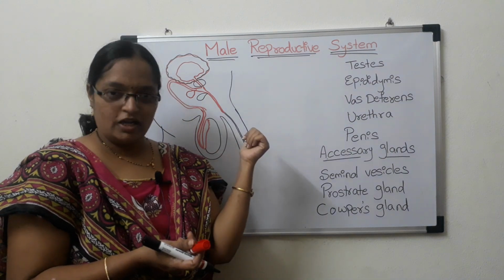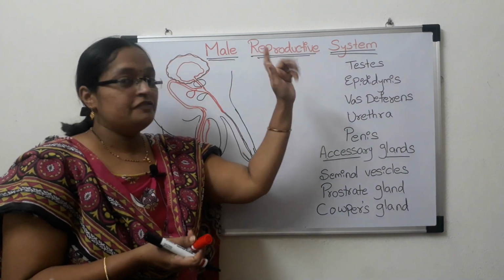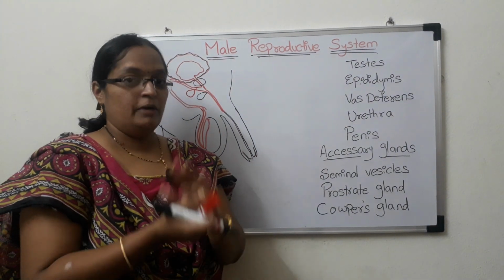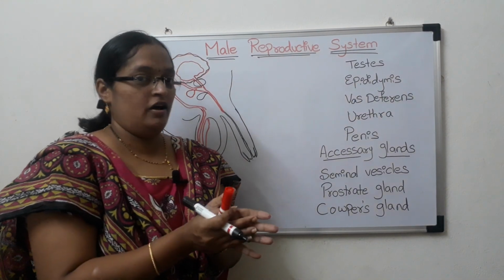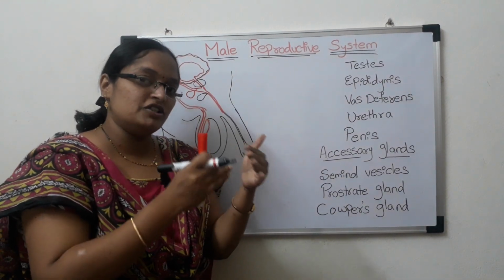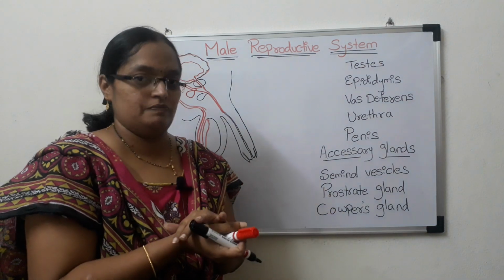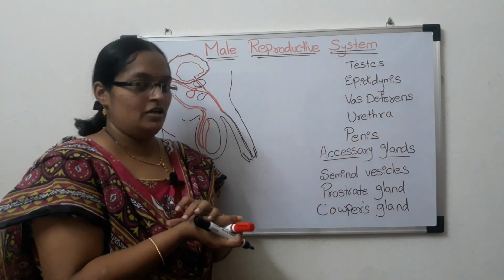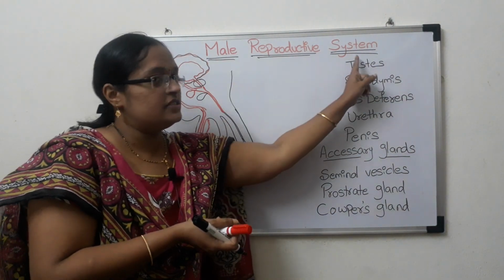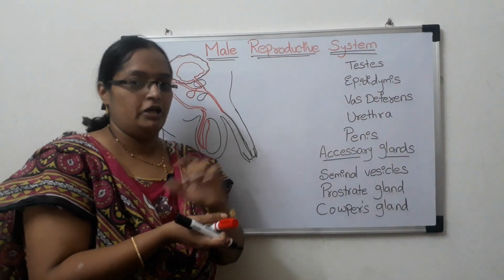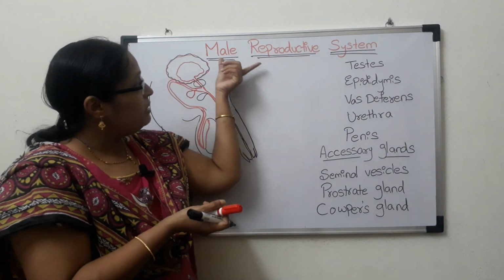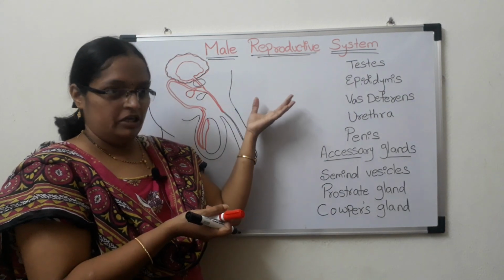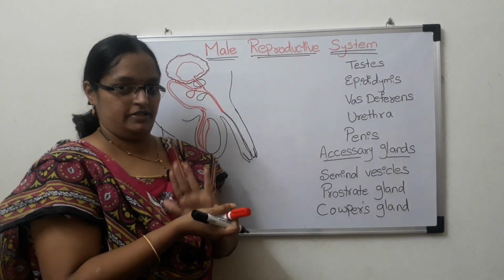Now I am going to start reproductive systems, the parts, how they are, and what is the function of each part in the system. Now I am going to start the male reproductive system in human beings. It consists of many parts.